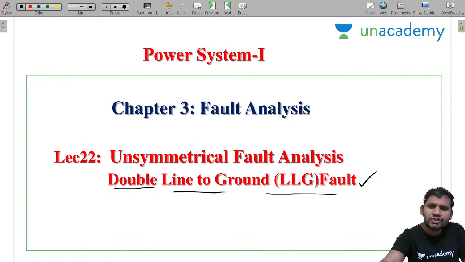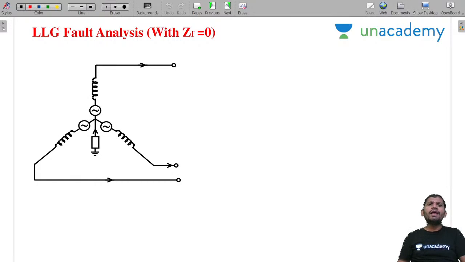Yes, shall we start? LLG fault analysis. See, I am following the same procedure, because I am not deviating. I am not doing one concept with one method and another concept with a different method. Every core subject we can listen to like this only. You do it by yourself; I am following a similar concept and not deviating. Understood, sir?